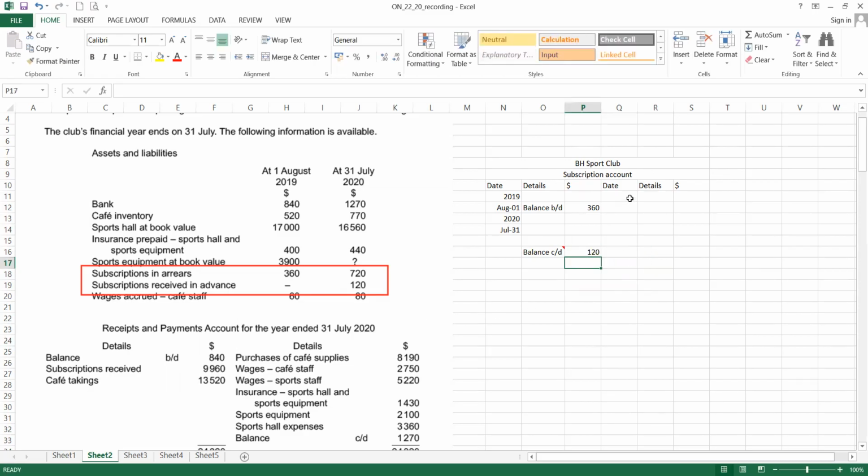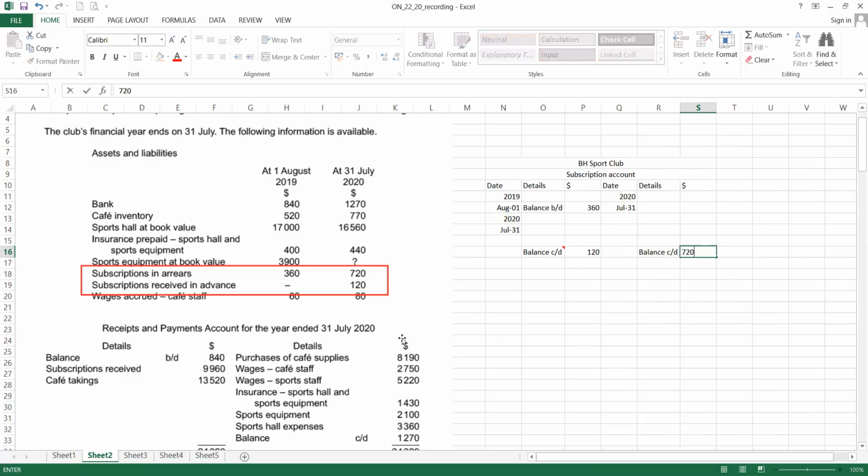End of the year also another entry in the credit side. But this balance carried down, end of the year 720. This is subscription in arrears. This is an asset, current asset, end of the year in the credit side. So we already put in the information that we have here. Now we continue to see what are the items in here.